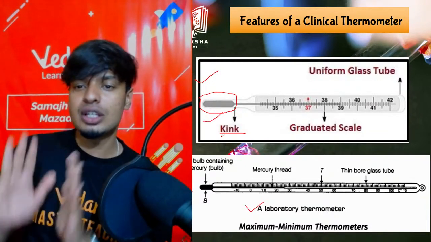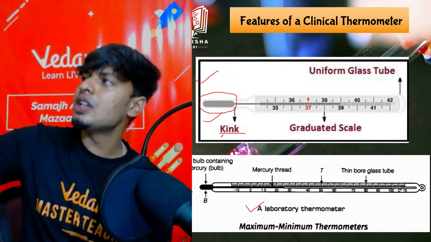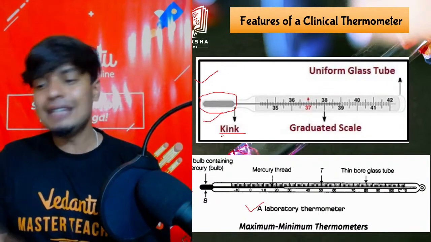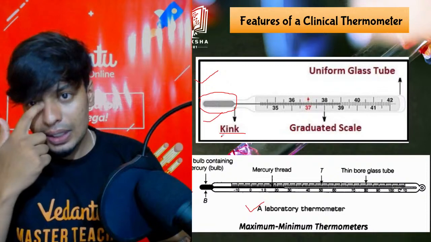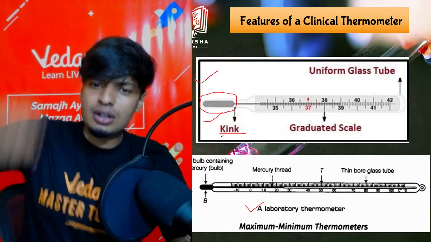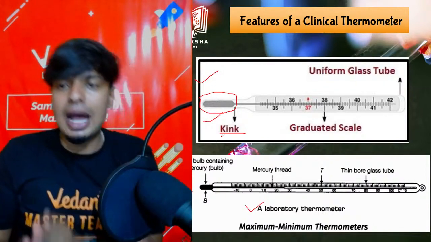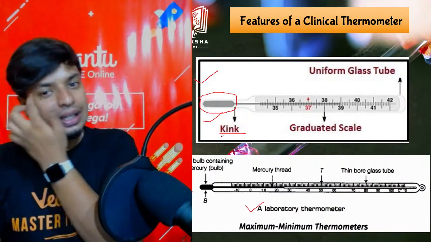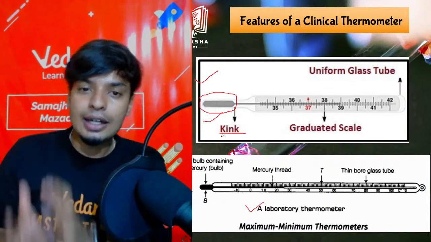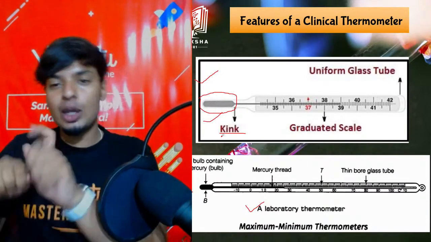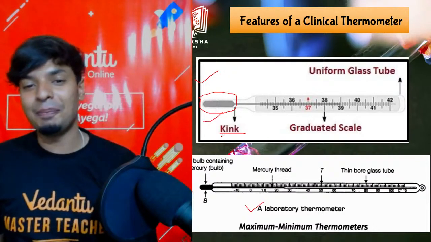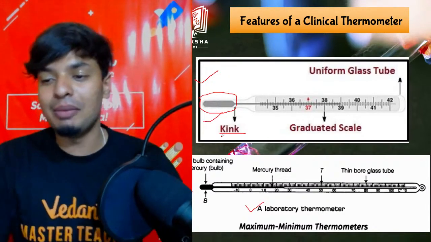Right? If my temperature is 39 and I keep it for 2 hours, it will be 39 only. It will not at all come down. That is the reason the doctors or the nurses do this. Chuck, chuck, chuck, chuck. And the mercury will fall back to the bulb. Right? Yes, it's too hot here, guys. I'm sweating. Yes, the mercury will fall back to the bulb again. So again, you can clean it, keep it in somebody's mouth and measure their temperature. That is about the clinical thermometer.